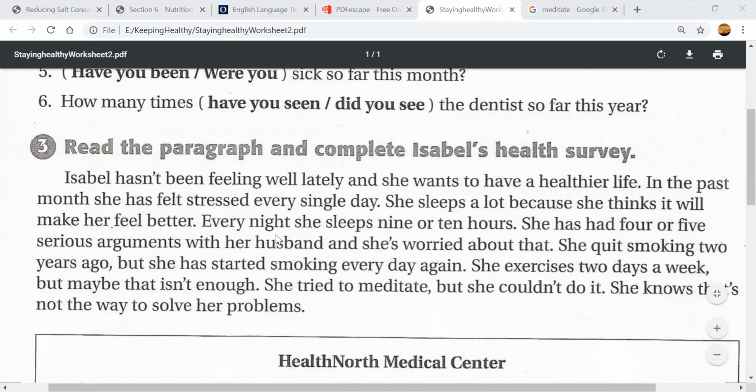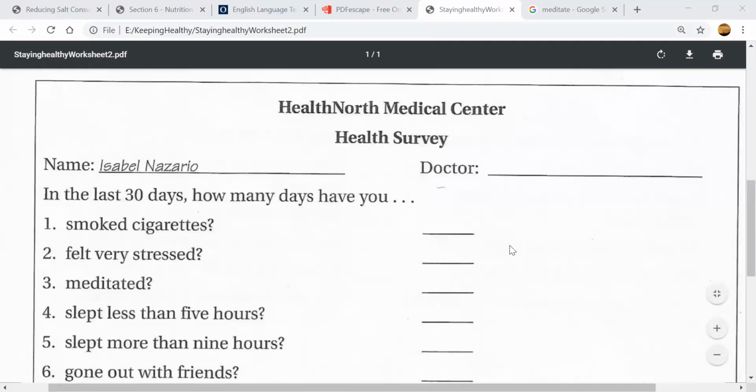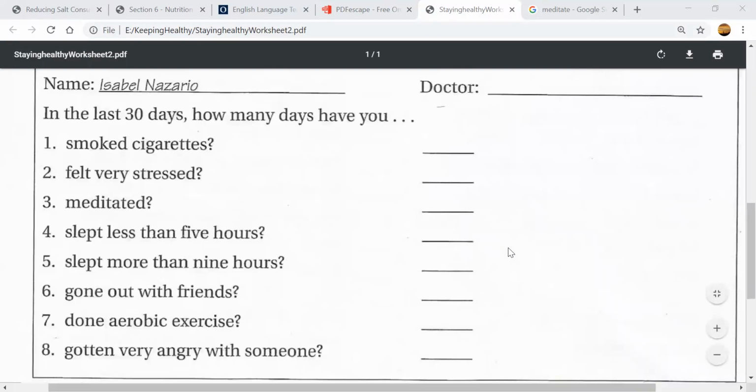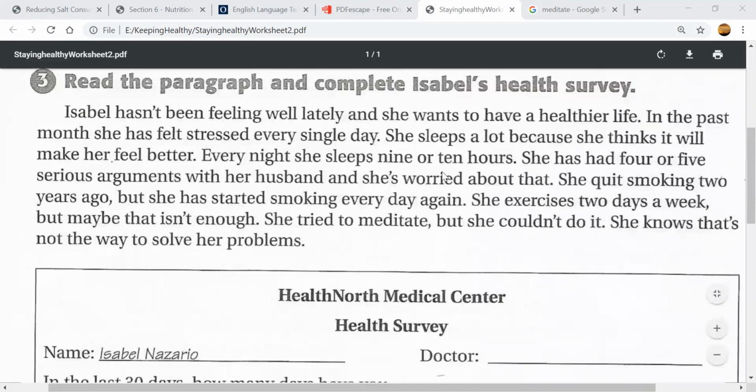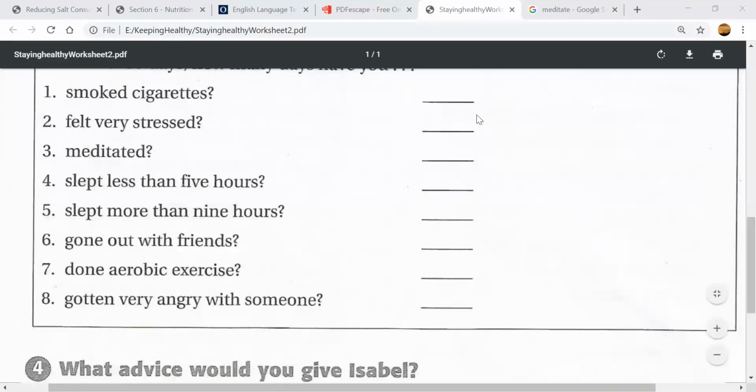Every night she sleeps 9 or 10 hours. So what do you think you're going to write in this box? Slept more than 9 hours. How many days are you going to write for Isabel? Okay, so you're going to read the story again, and you're going to write the survey for Isabel as well. Okay, for you and for Isabel.